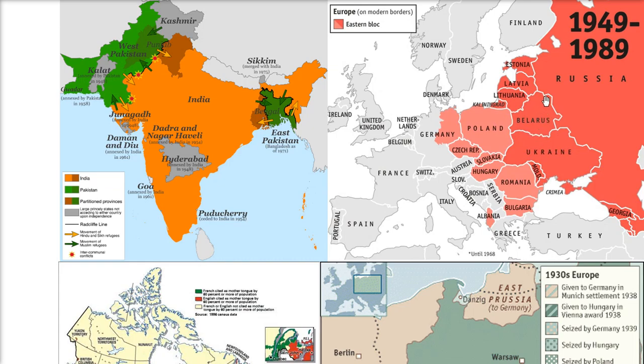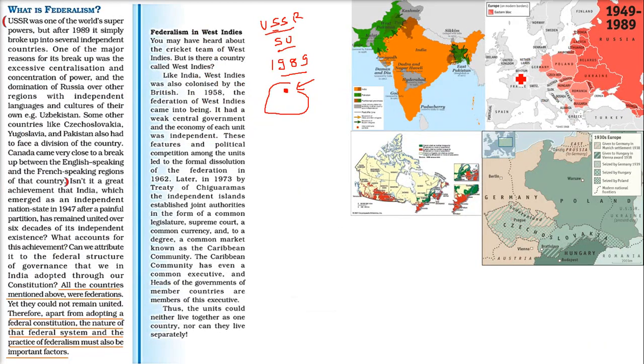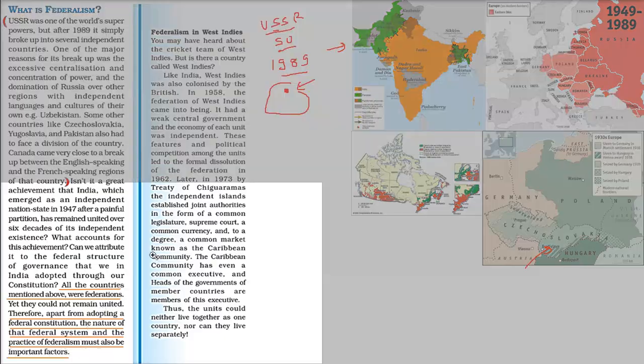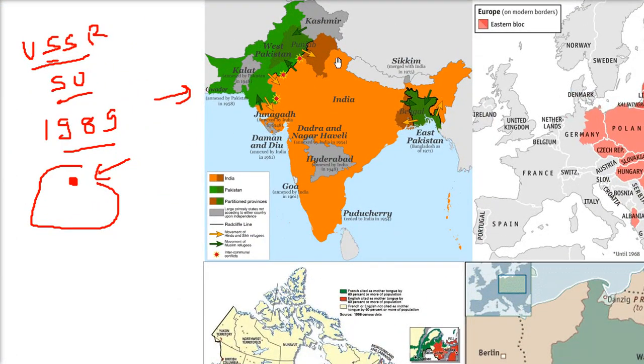These places have their different people, different area, different language, different culture, everything was different. So that is how finally we have Russia, but previously it was called USSR, that is Soviet Union, and finally it broke. Similarly, Czechoslovakia also broke. And why go far? Talk about Pakistan. When India got independence, there was a partition.